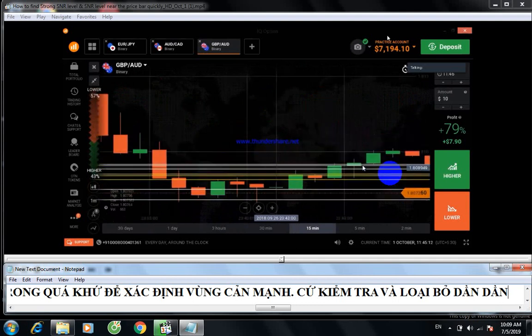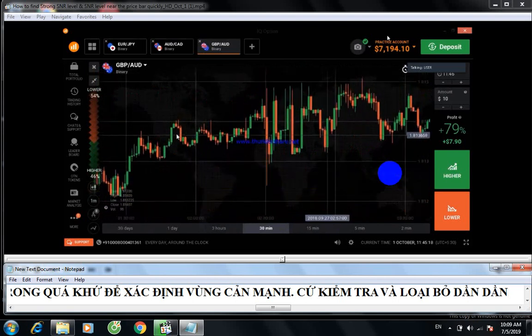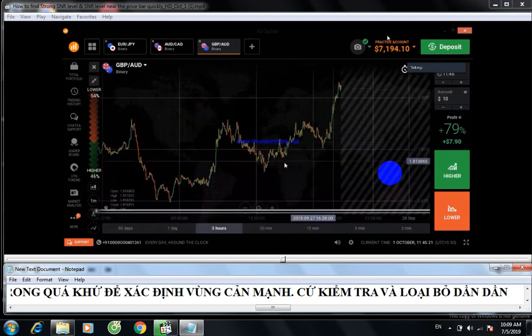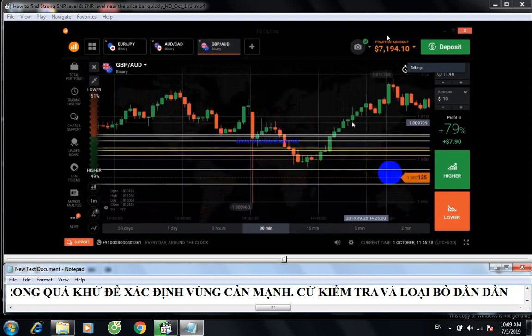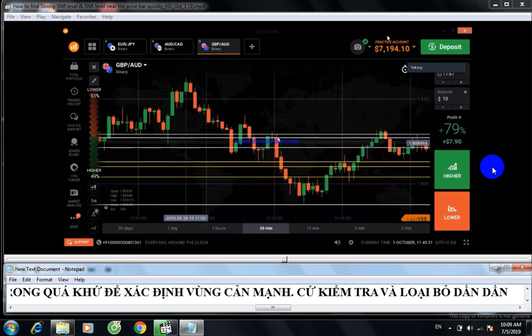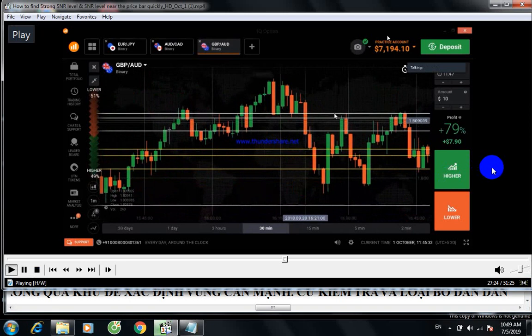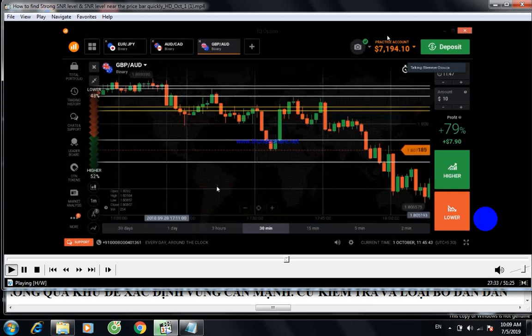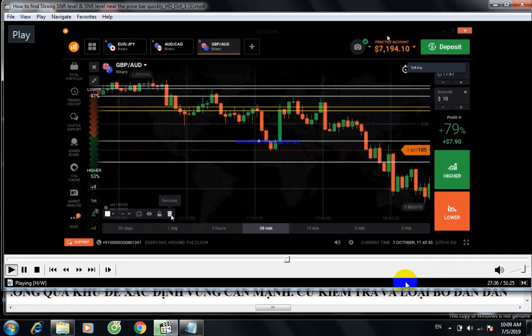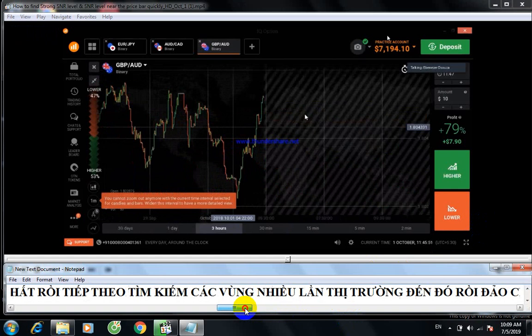Okay, it worked. Okay, it reversed. Okay, this level is working, and all of these others are not working, I think. So we need to adjust the level according to the present market.